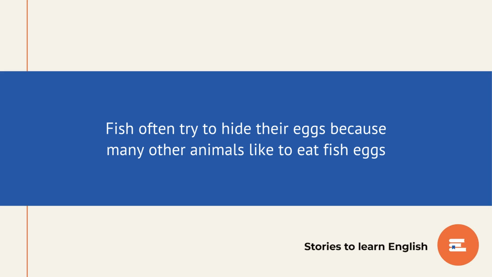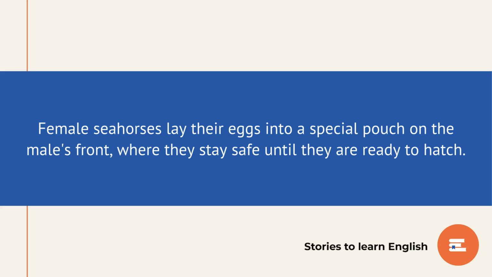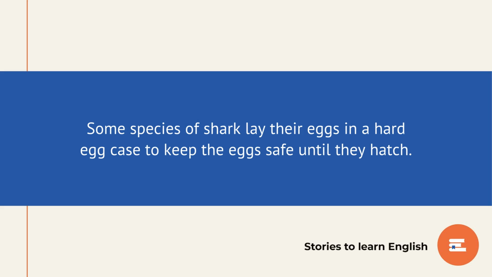Fish often try to hide their eggs because many other animals like to eat fish eggs. Female seahorses lay their eggs into a special pouch on the male's front, where they stay safe until they are ready to hatch. Some species of shark lay their eggs in a hard egg case to keep the eggs safe until they hatch.